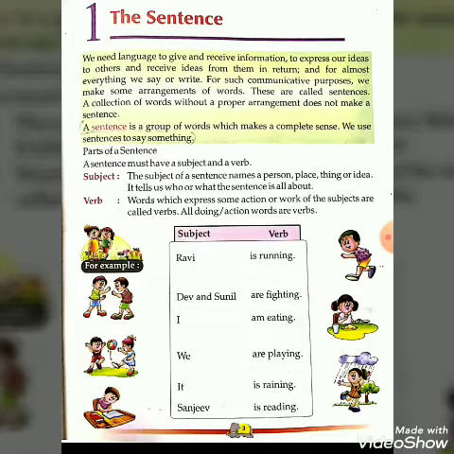It tells us who or what the sentence is all about.